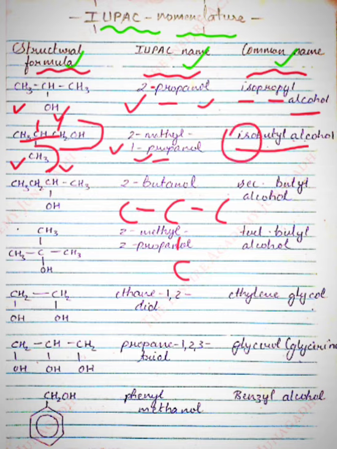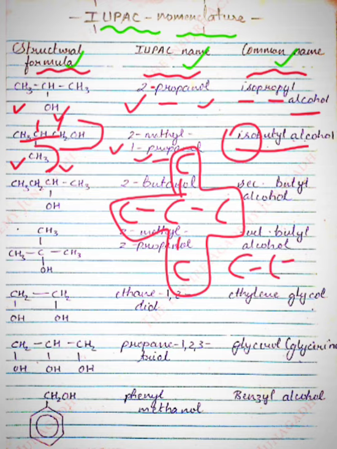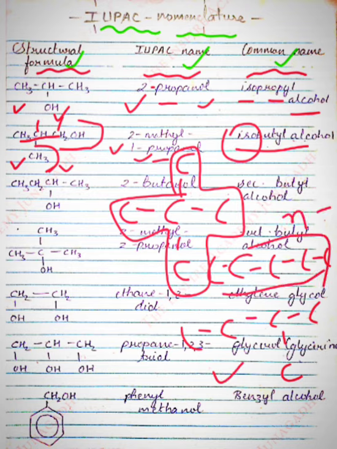If there are 5 carbons, then there are 3 possibilities. You might have studied different isomers; I'm just giving a glimpse. If there are 5 carbons, this arrangement is possible, besides this one, and this one. So this will become iso, this will become normal n, and this arrangement is called neo.